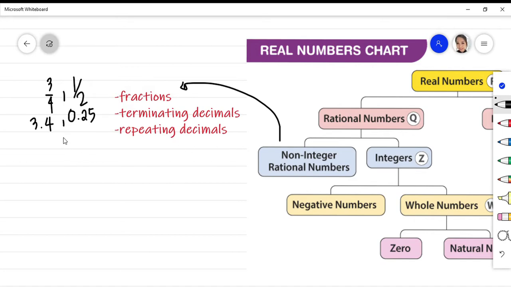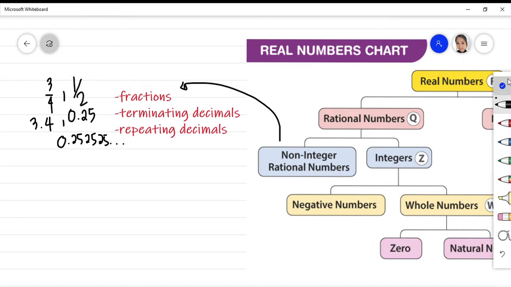Example, 0.252525 and so on. So notice that 25 here repeats infinitely. So these three, fractions, terminating decimals, and repeating decimals, are the non-integer rational numbers.